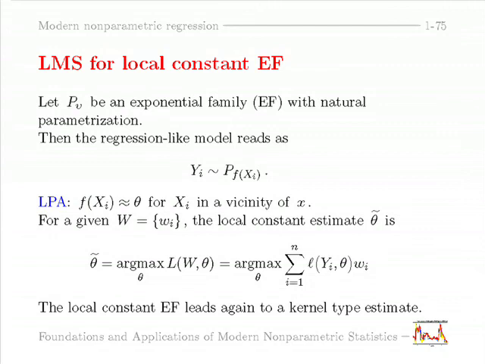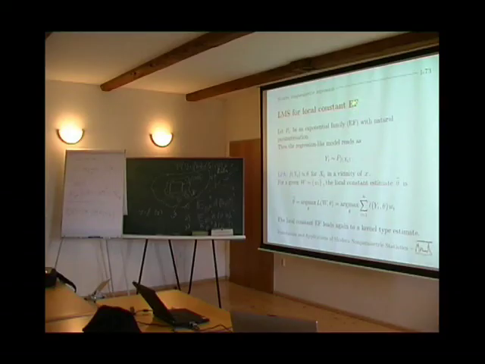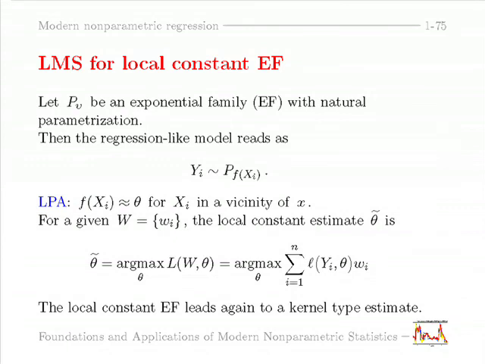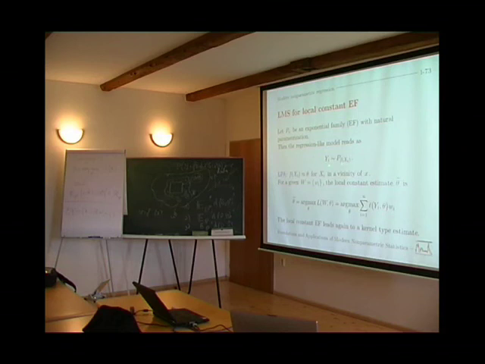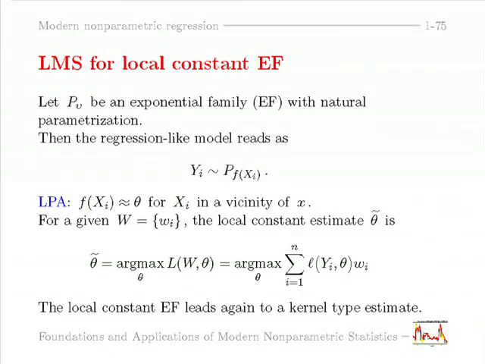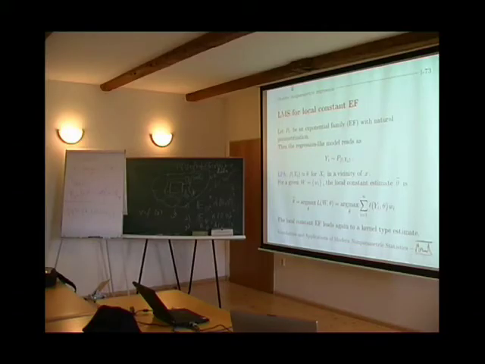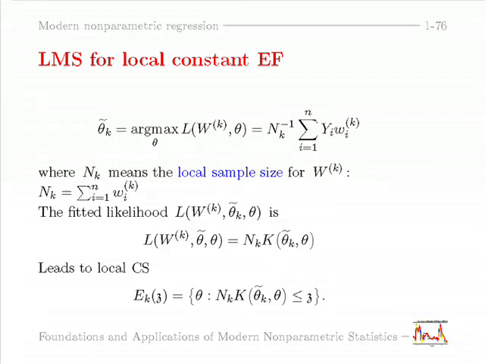Now what we can do for the local constant exponential family. So now we have this model. Yi is distributed from the given family, for instance, Bernoulli or exponential or volatility, but the parameter of this distribution depends on the location xi. This is a function f, and local constant approximation means that the function f is nearly constant on the local neighborhood. Now we know how to estimate it by maximum likelihood. The solution we know is again Nadaraya-Watson.